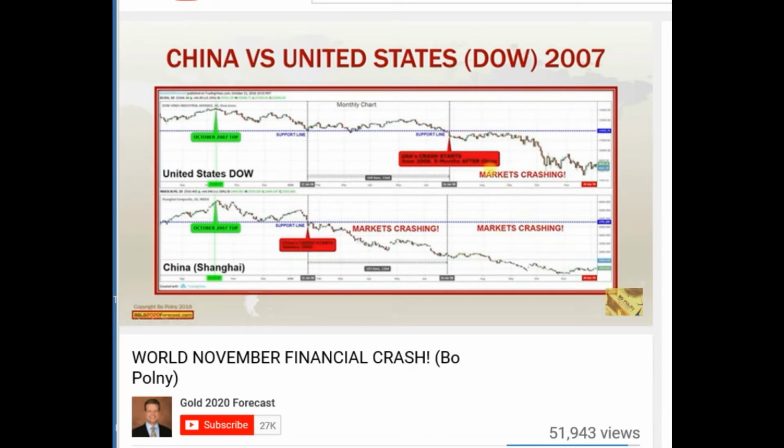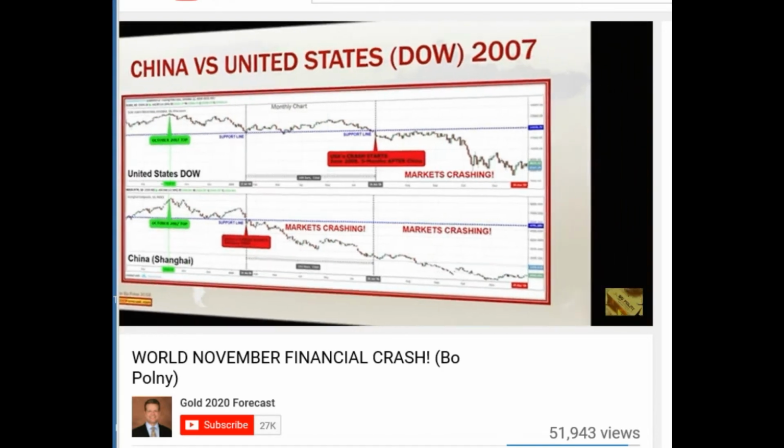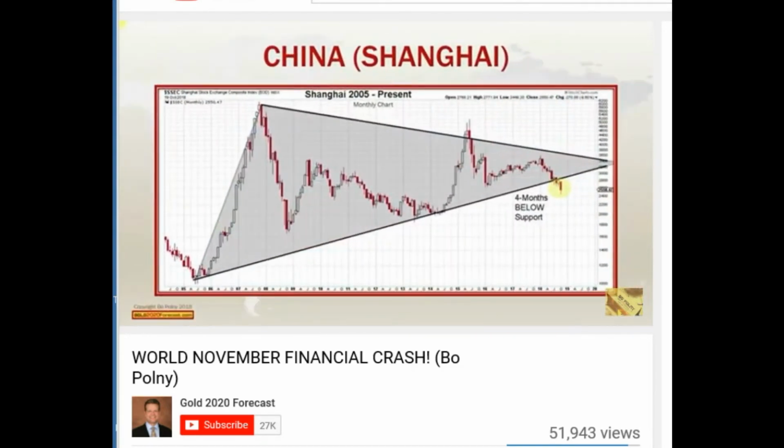The big difference between the two charts is very specific. China's stock market began to crash in January, while the US stock market began to crash in June, 5 months later. Why is this important? Because I'm going to show you China's stock market present day.